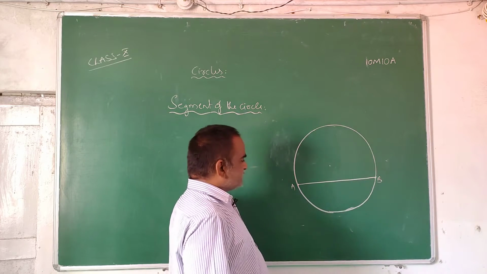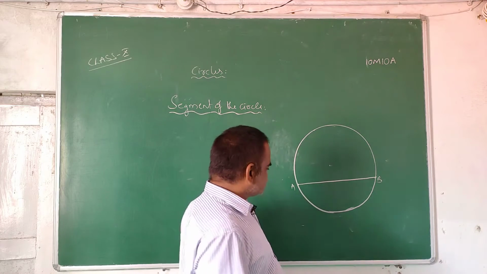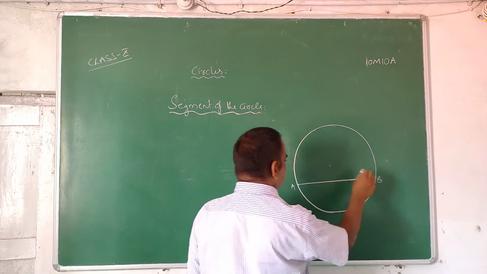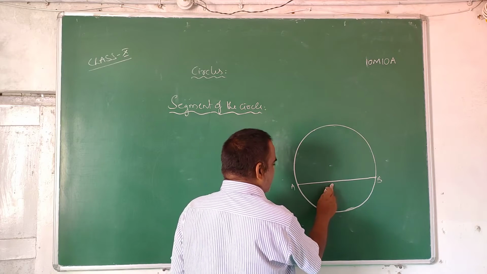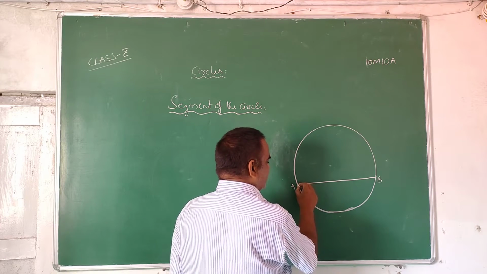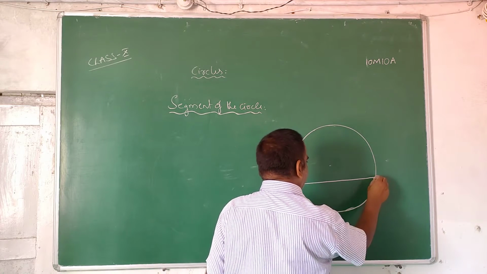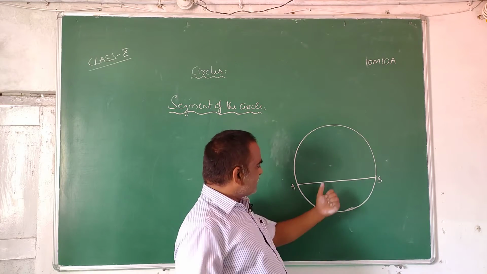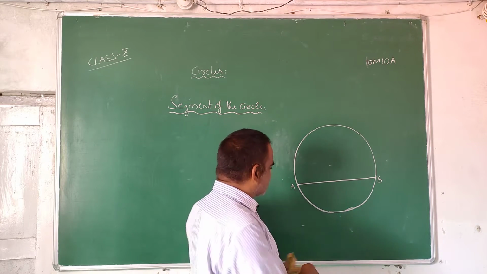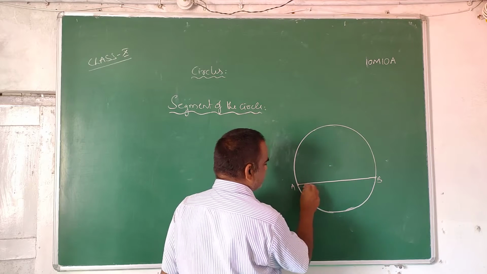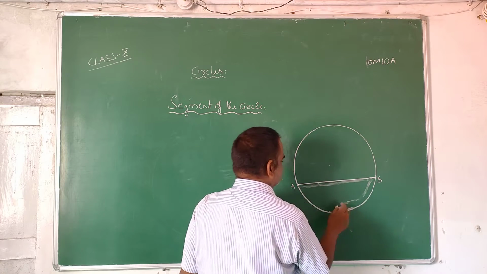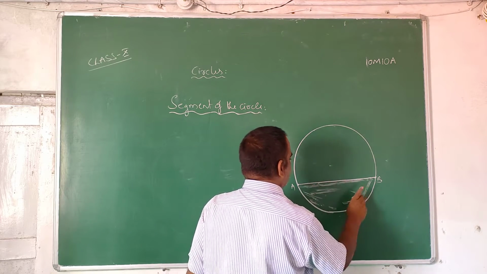This is a chord. Now, the region bounded between a chord of the circle and an arc of the circle, the region bounded between this chord and this arc.